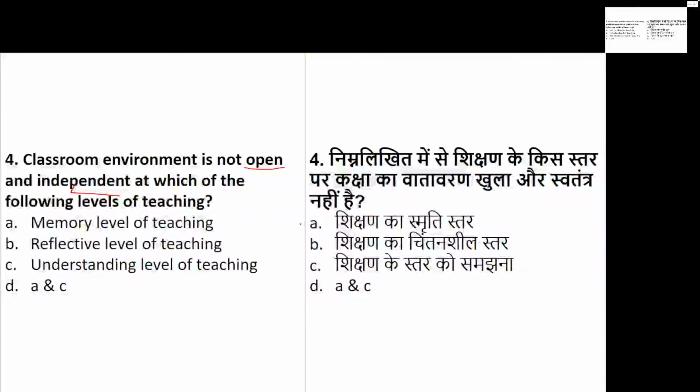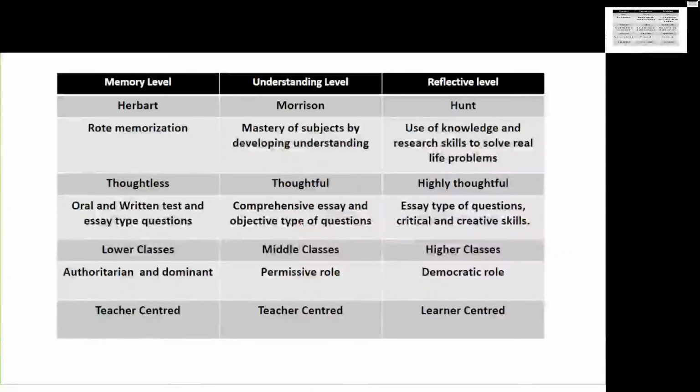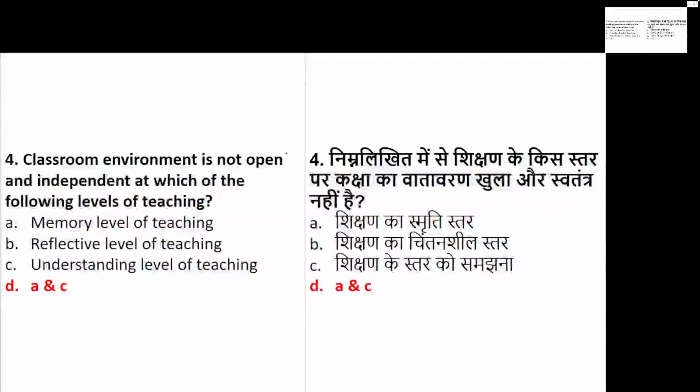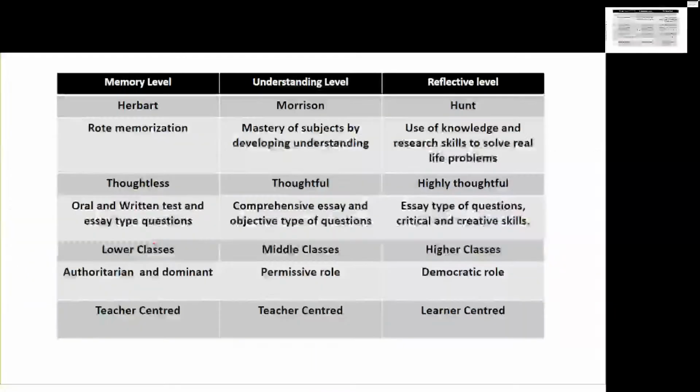Coming to question number 4's answer. Let's first answer the question and come back quickly. Yes, very good, Srinu. It is your memory level and your understanding level. Maybe you are aware of this concept, but just a 1 minute revision so that you can recall the concepts.